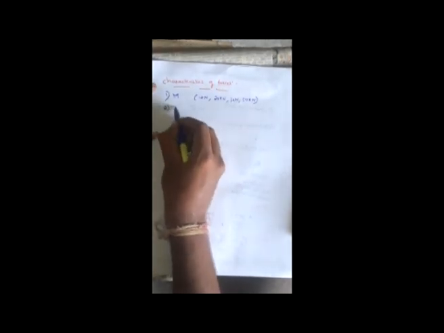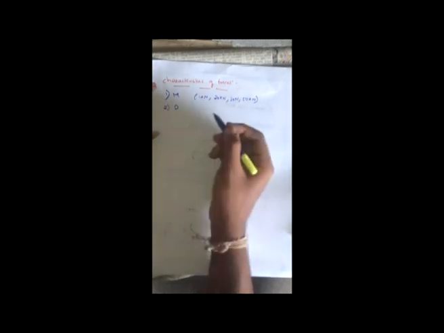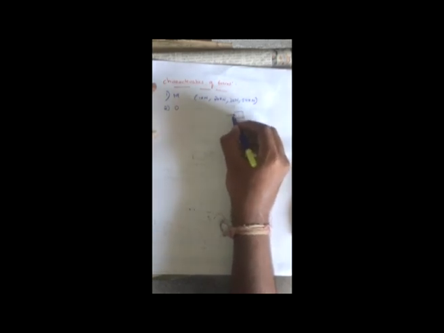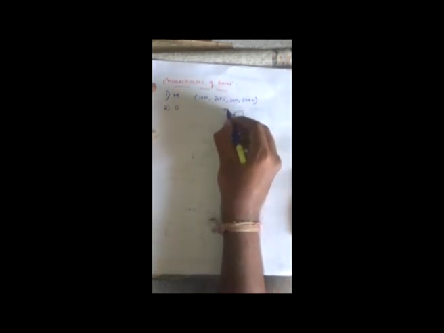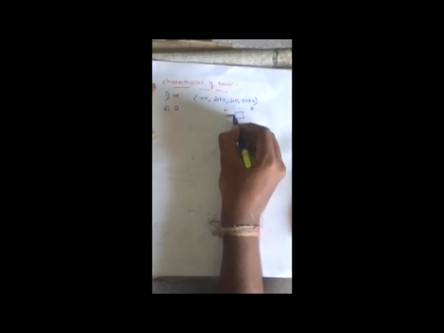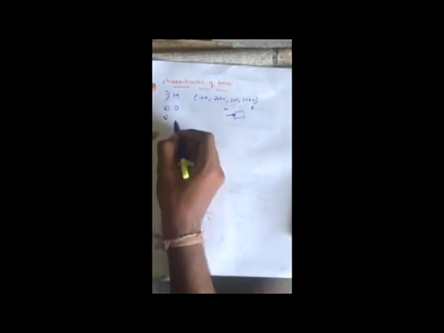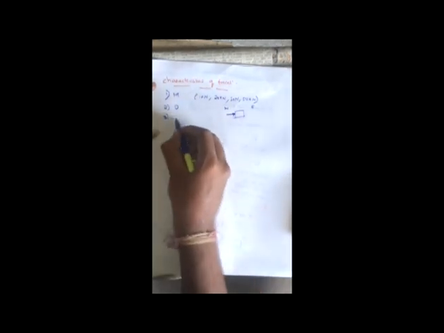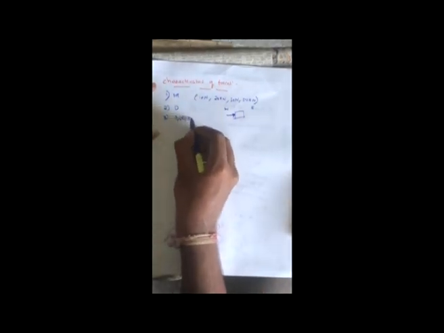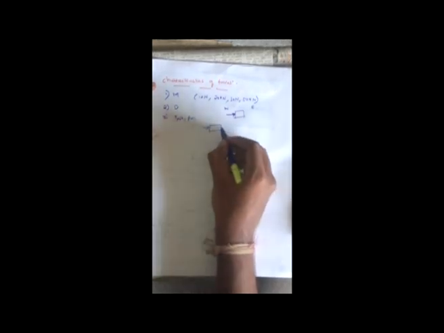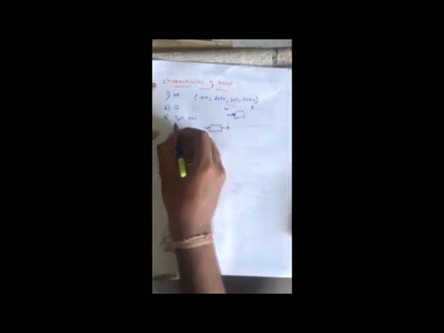And next is the direction. In which direction are you applying? Suppose I am applying the force from west to east. This indicates the direction, the line with some angle of inclination. And the third is the nature of the force, nothing but either push or pull. Suppose consider a body, this is said to be the push, and the same force replaced at this point is said to be pull.